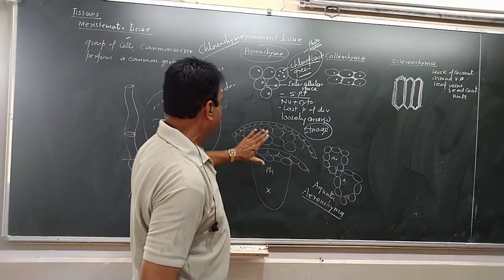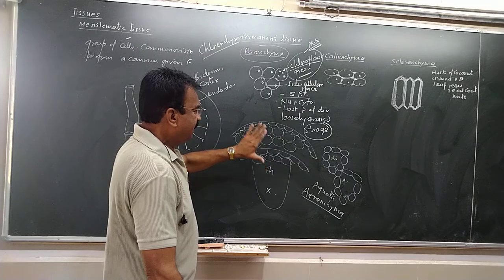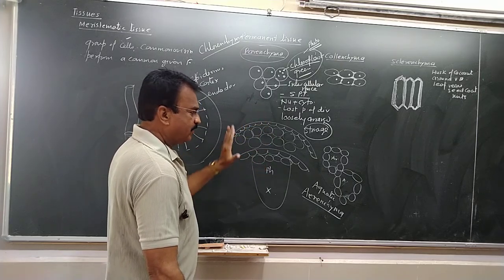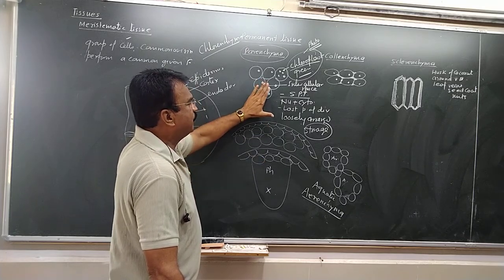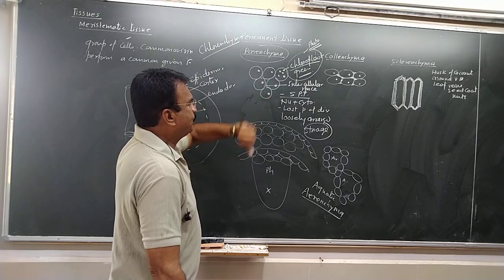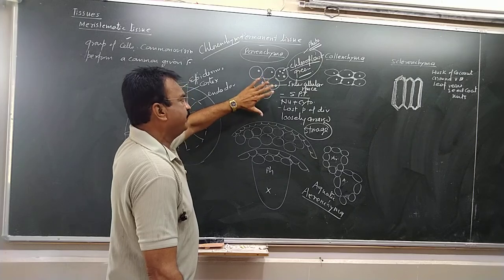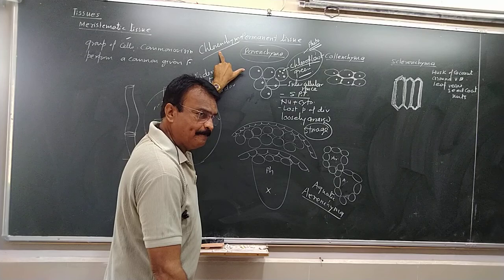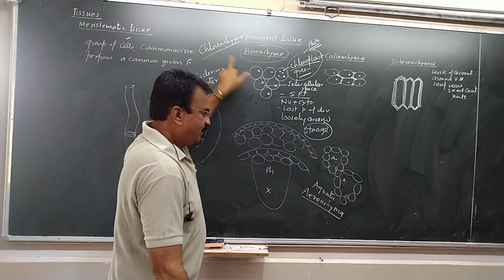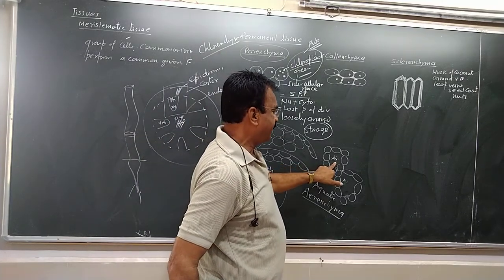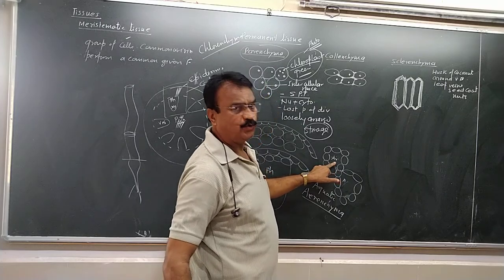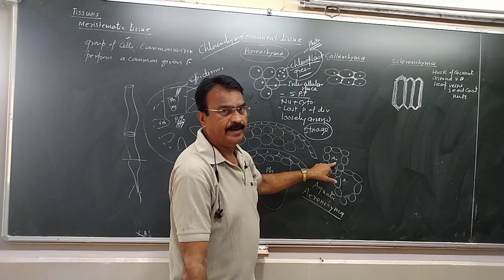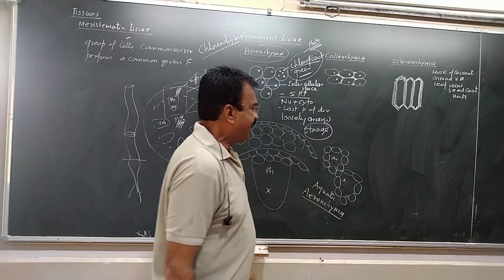So normally the parenchyma is colorless. Its function is storage of food material. But sometimes when the parenchyma cells contain the chloroplast, it is called the chlorenchyma, and the function will be photosynthesis to prepare food material. And when the large air spaces are there which help the plant to float, then the name of the parenchyma changes. It is called the aerenchyma. So this is about the parenchyma.